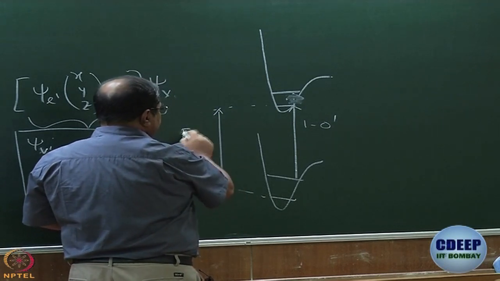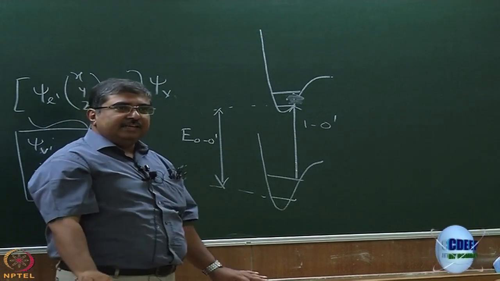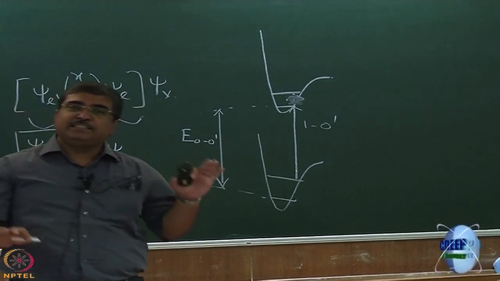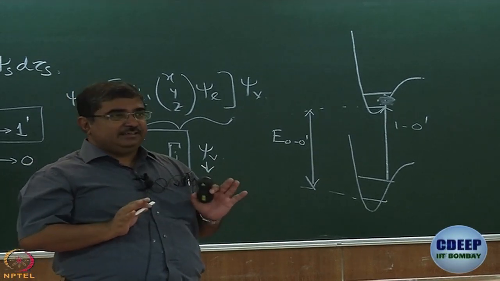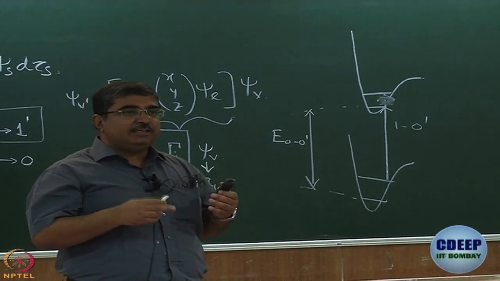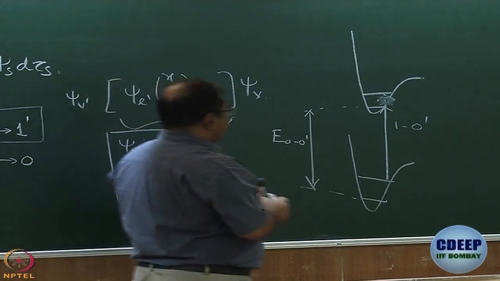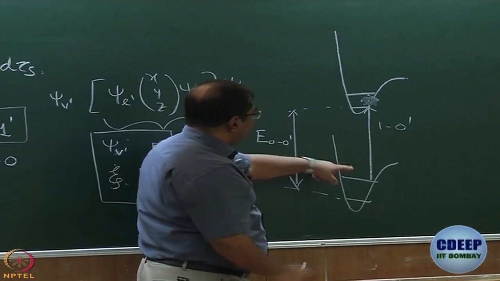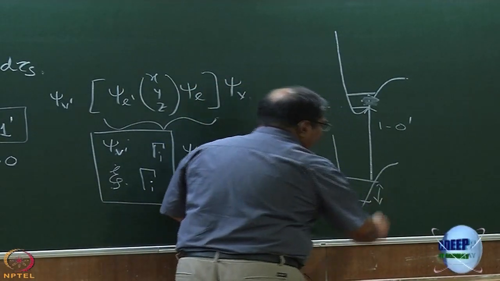This is E00 dash. Is that right? Energy difference between the 0th vibrational levels of the 2 potential energy surfaces. That is called the band origin. We have discussed band origin earlier while talking about this Franck-Condon diagram and all. This is your band origin. And so, how do I get this? This band origin minus this energy, isn't it?